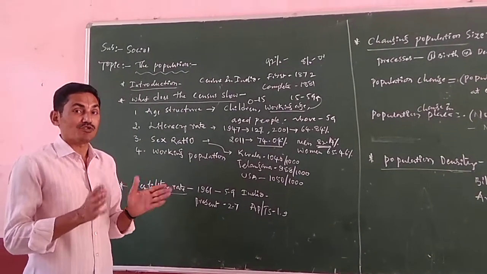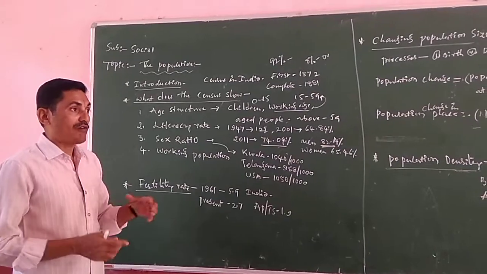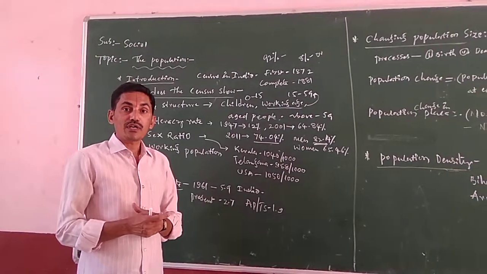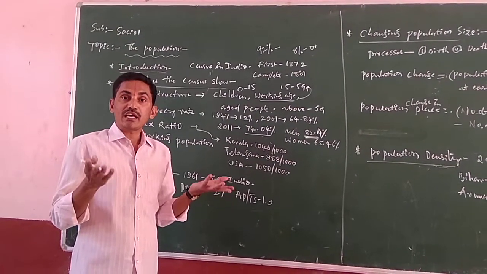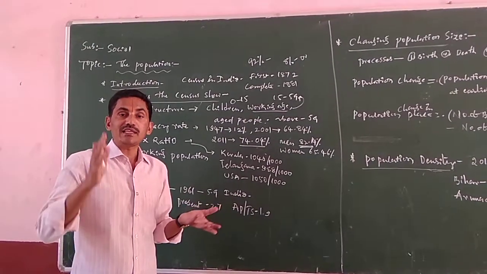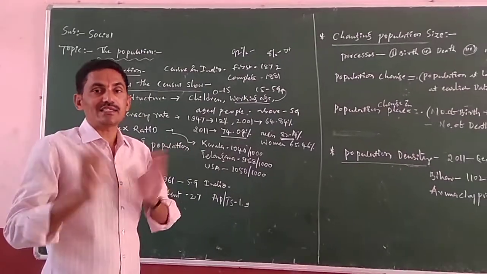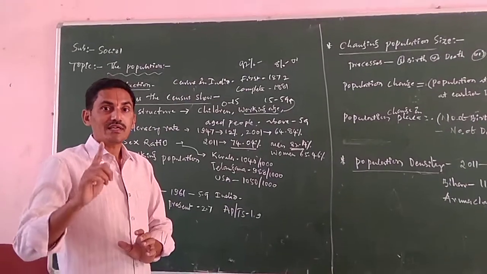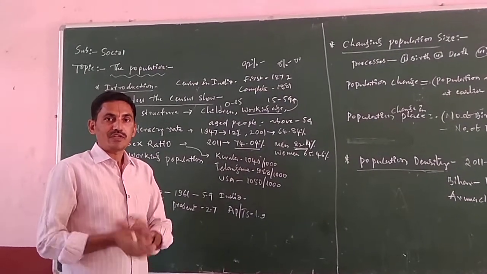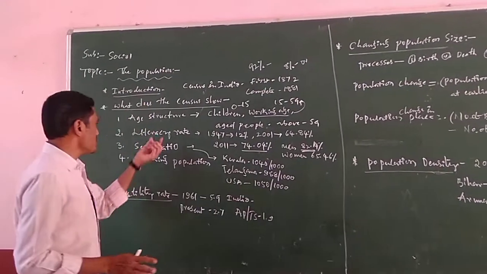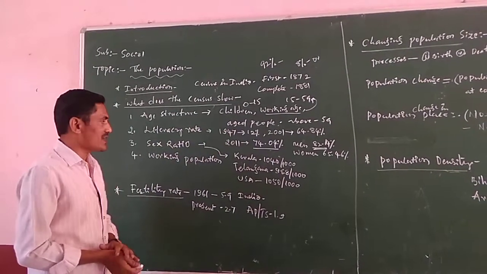Why? Because education is very important. How do we get this report? Now we know this one. The government of India collects this information once in 10 years. So this is the literacy rate in our country.